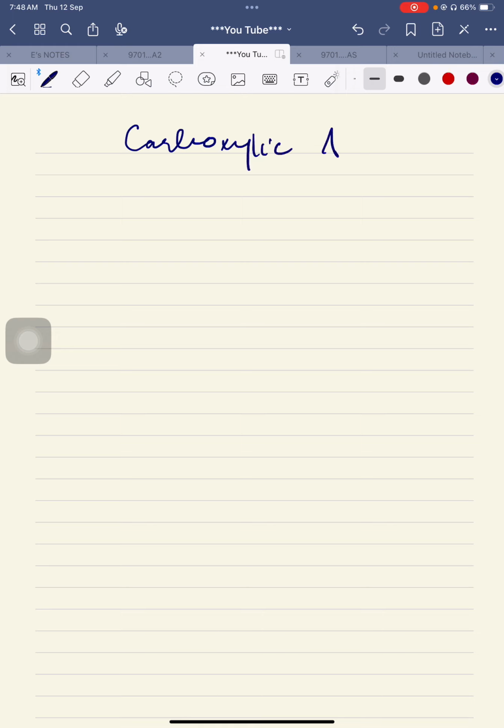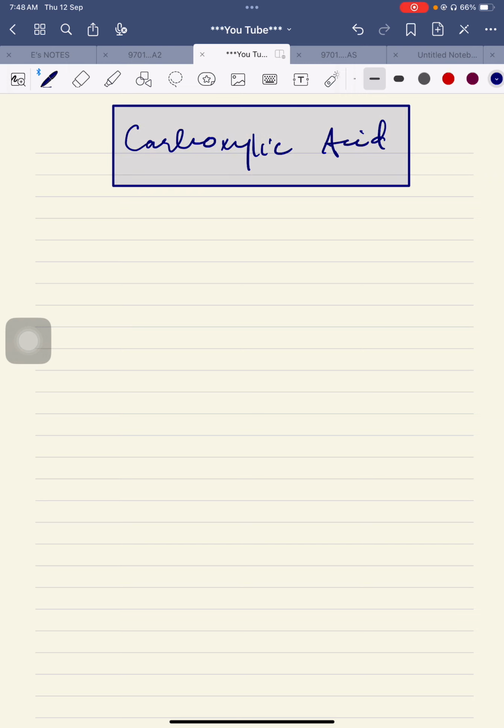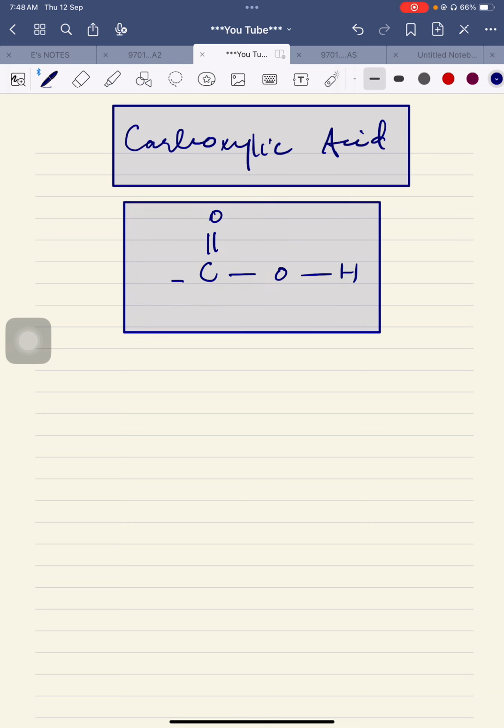All right, guys, I would like to bring your attention to this point that carboxylic acids are basically compounds which have C double bond O, OH. So guys, what is this? This is the functional group of the carboxylic acids family. Here I'm writing it is the functional group of carboxylic acids. So all the chemical reactions of carboxylic acids are based upon this functional group.